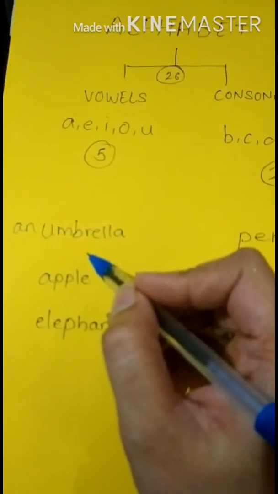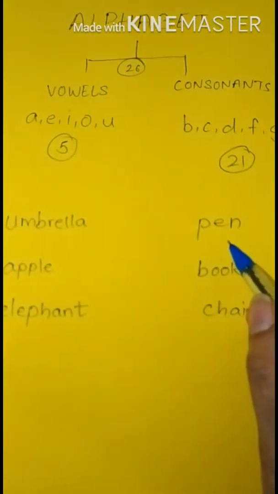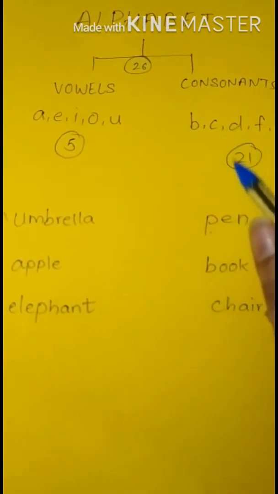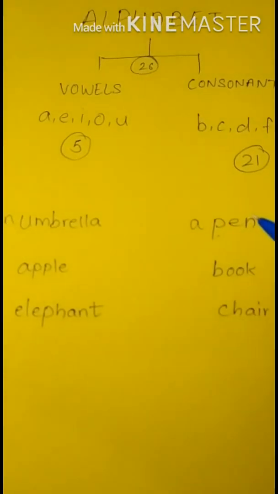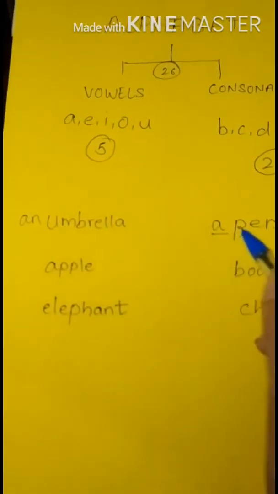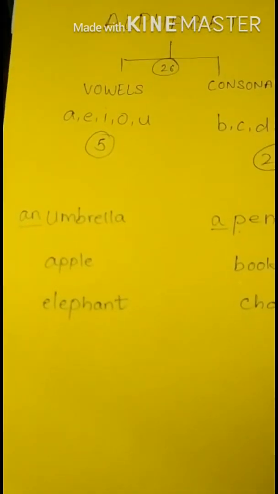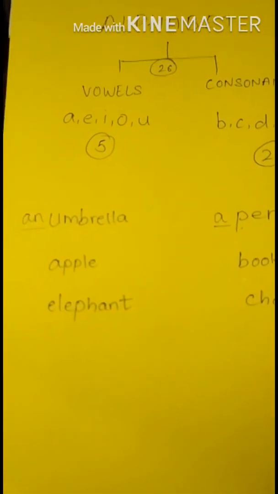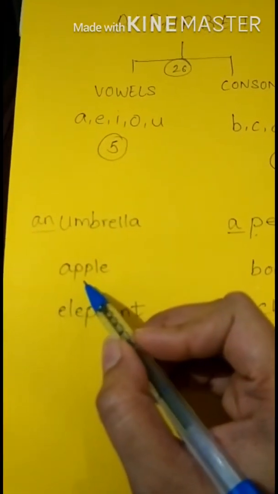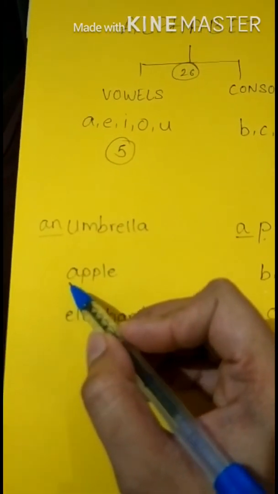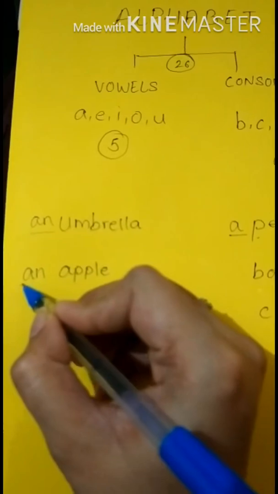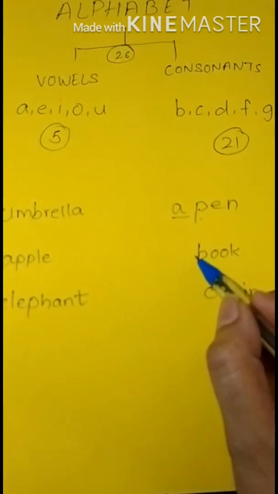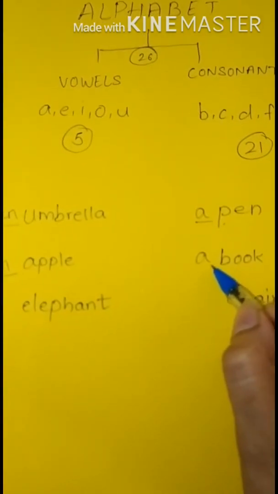An umbrella. And this is a pen. It starts with P, and P is a consonant. For a consonant we write a. So a and an are called articles. Here you see apple. A is a vowel, so again you write an apple. For a vowel we write an, and for a consonant we write a book.